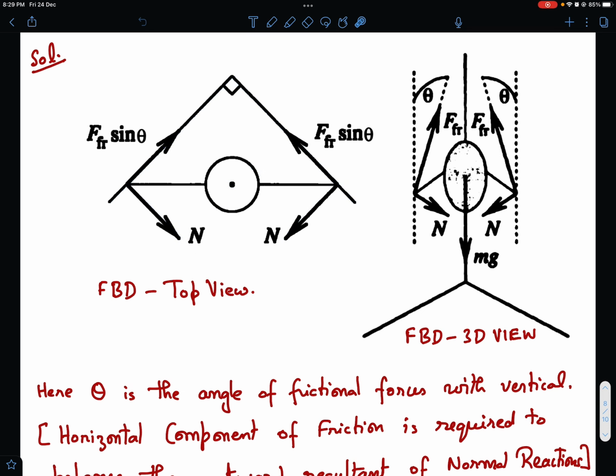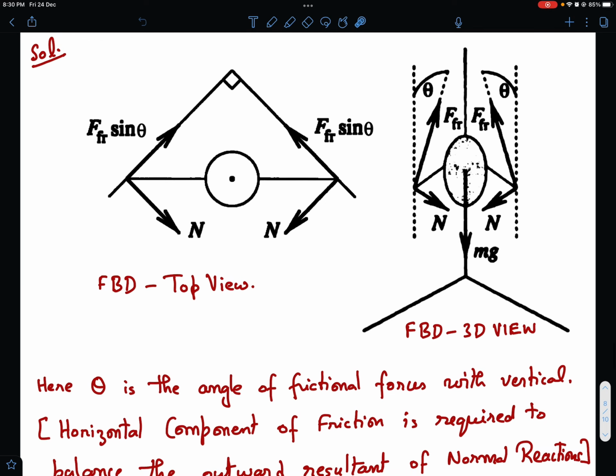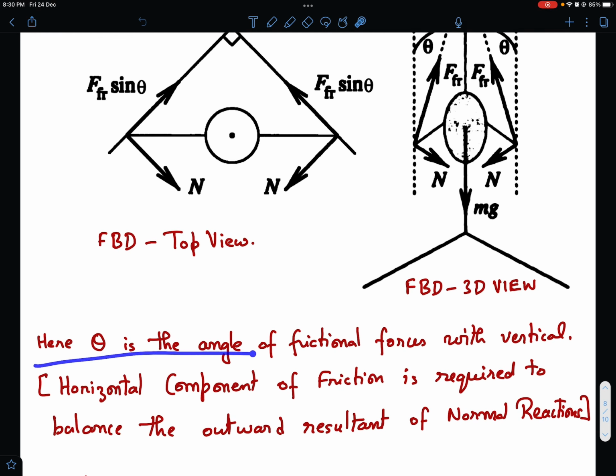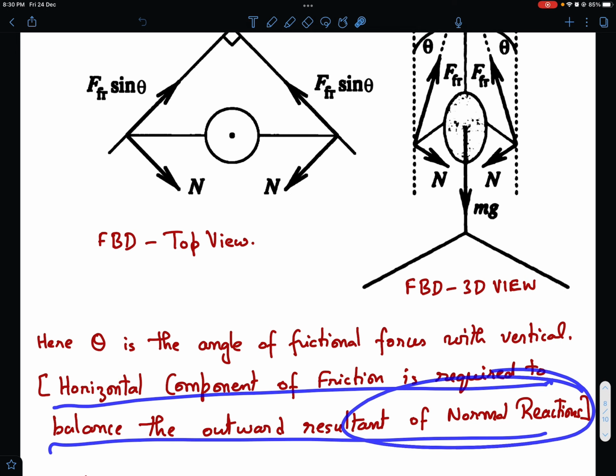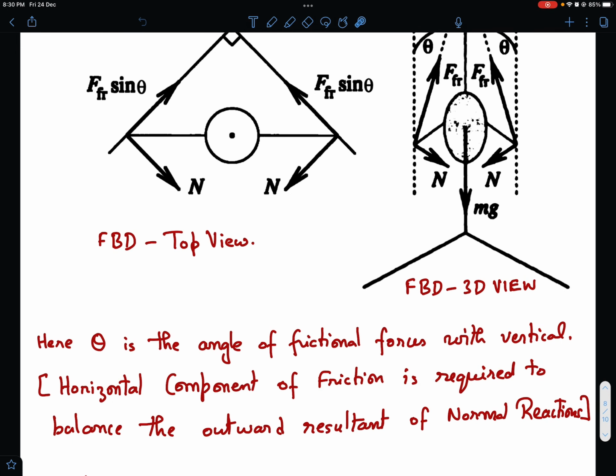Now this problem is not very difficult. We just need to write the equations correctly and solve them, and it's a straightforward thing now. So let's see how to complete this. Here theta is the angle of frictional forces with vertical, and the horizontal component of friction is required to balance the outward resultant of the normal reaction. So that I explained earlier.